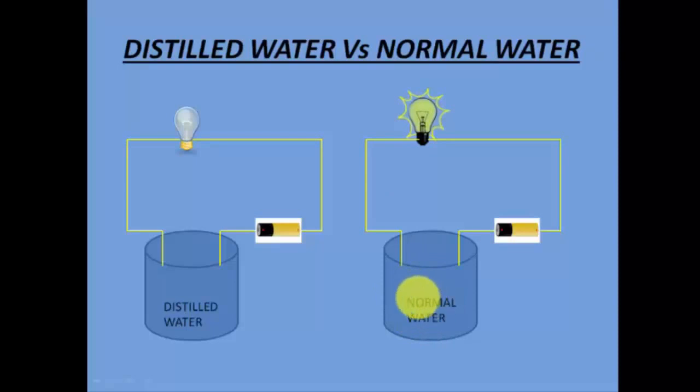And if there is salt contained in water, then such liquids are called good conductors. Distilled water is not a good conductor, but normal tap water becomes a good conductor of electricity because it allows the electrons to pass through this normal water. That is why it is a good conductor of electricity.